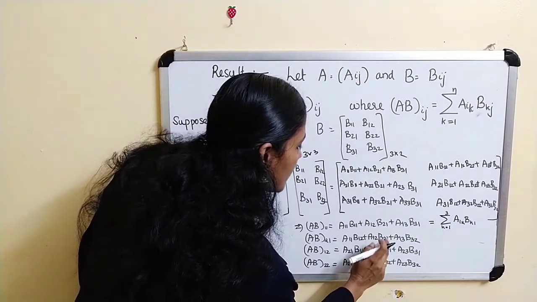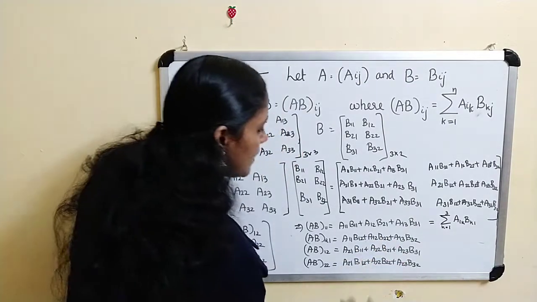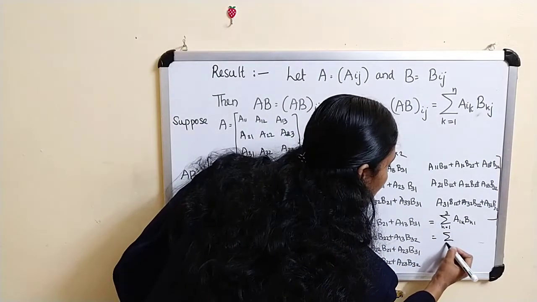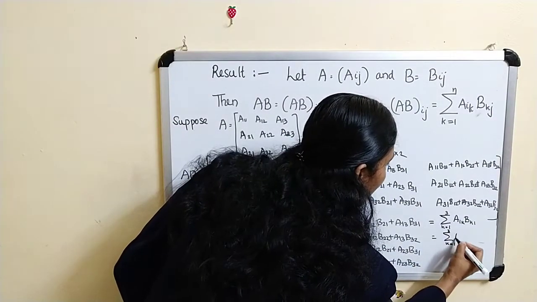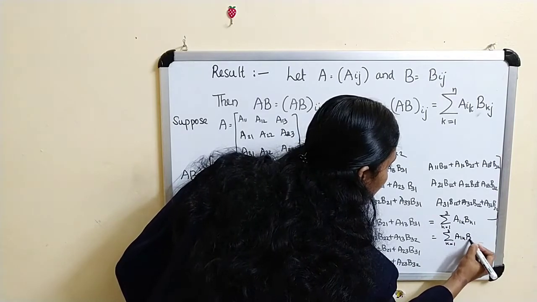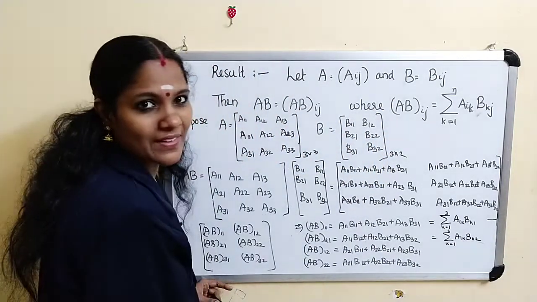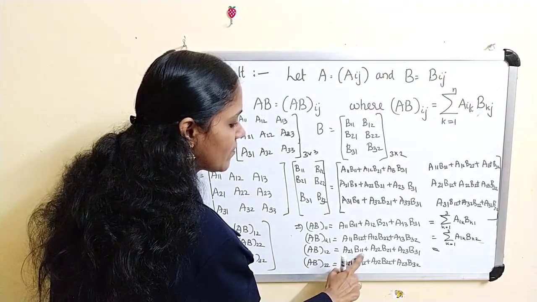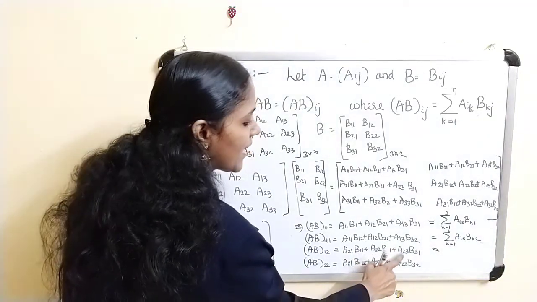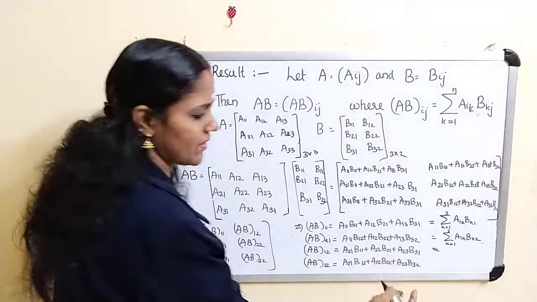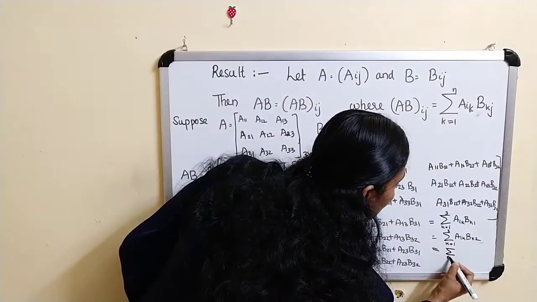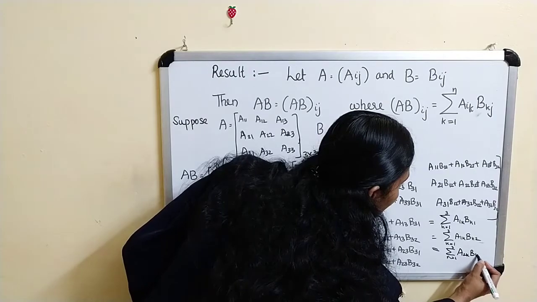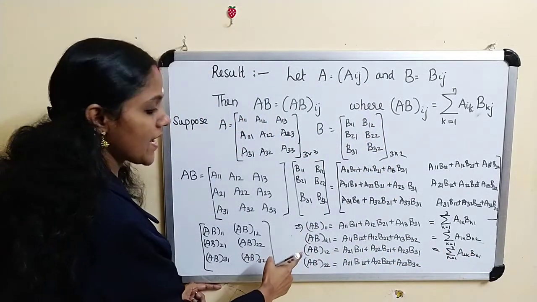This is B22 plus A13 B32, and this you can write as sigma k varies from 1 to 3 A1k Bk2. Okay, what about this one? A21 B11 plus A22 B21 plus A23 B31. This is sigma k equal to 1 to 3 A2k Bk1.